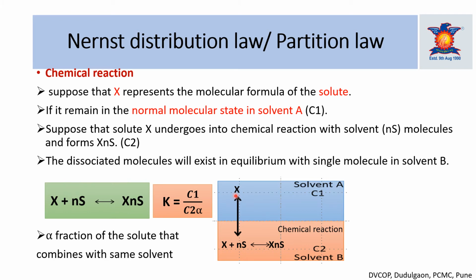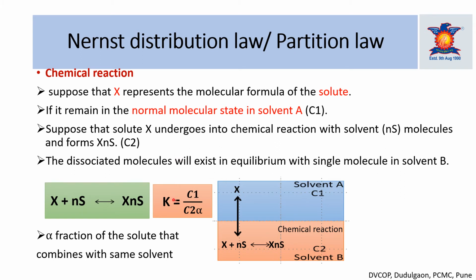This X solute undergoes chemical reaction with a number of solvent molecules, so X forms a complex with n solvent molecules and forms a chemical product. The formed complex is in equilibrium with the single molecule of X in solvent B, and the concentration of the formed complex is C2.